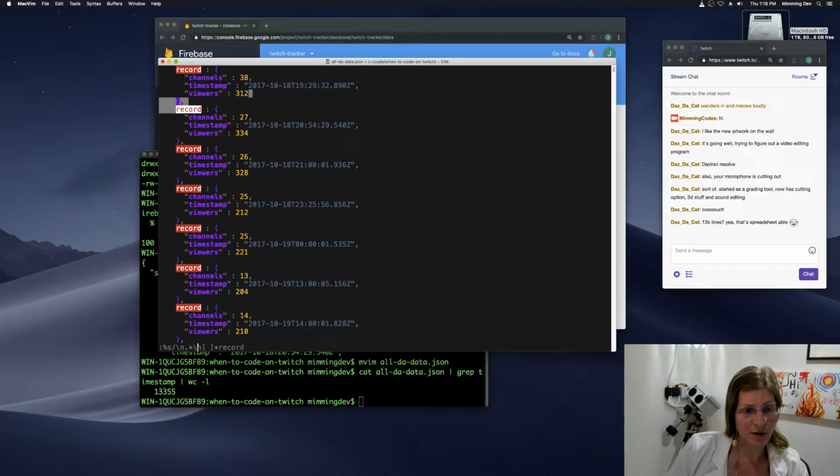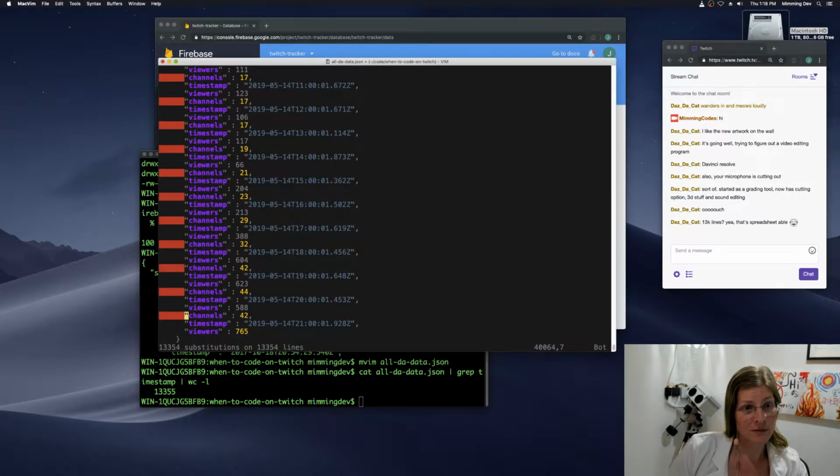There we go. Grid dot star backslash n slash. Okay, the power of Vi.